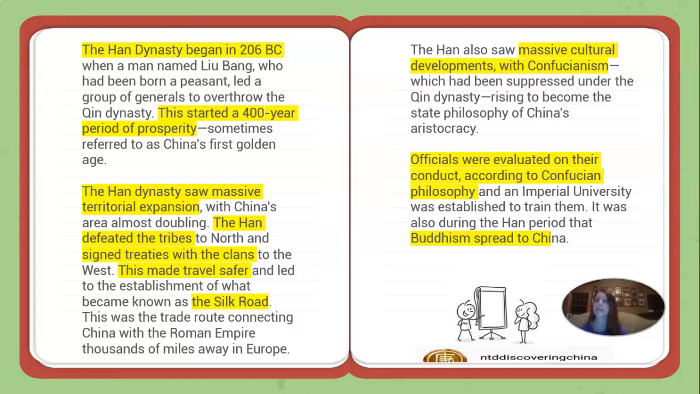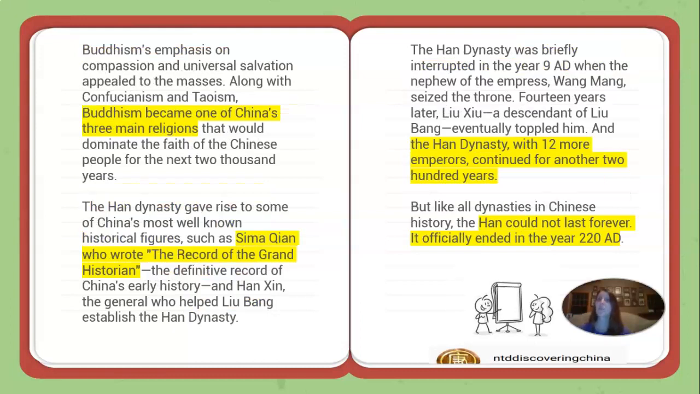The Han Dynasty saw massive territorial expansion, with China's area almost doubling. The Han defeated the tribes to the north and signed treaties with the clans to the west, and this made the travel safer along what became known as the Silk Road, and that road connected China with the Roman Empire. The Han saw massive cultural developments with Confucianism. Officials were evaluated on their conduct, and then Buddhism also spread to China. Buddhism became one of China's three main religions. Sima Qian wrote The Record of the Grand Historian, the definitive record of China's early history.